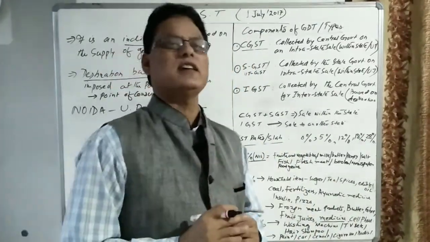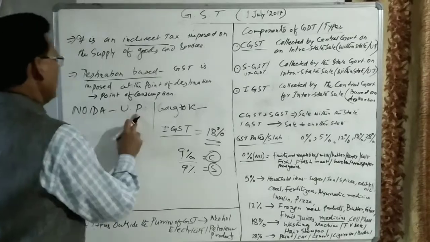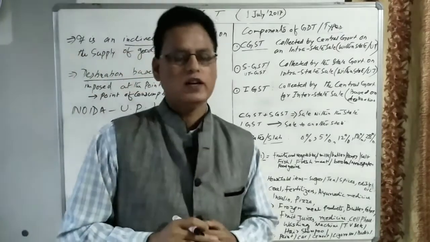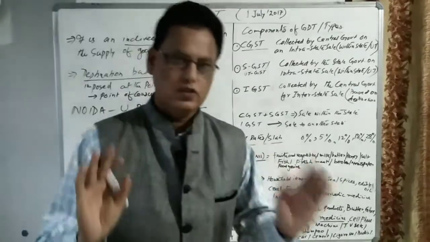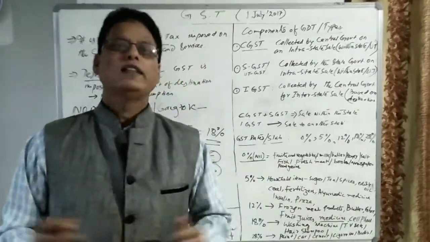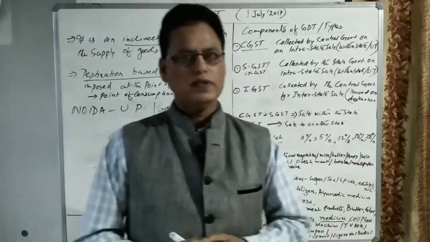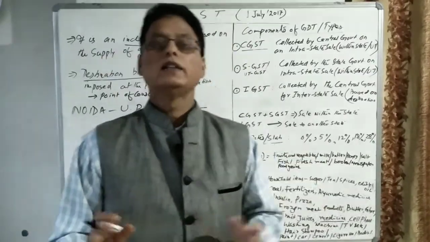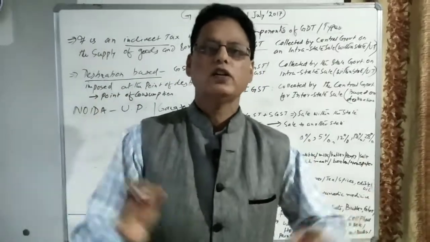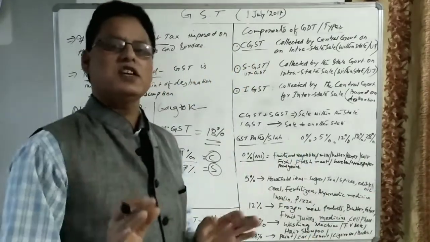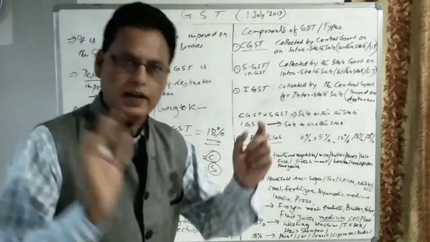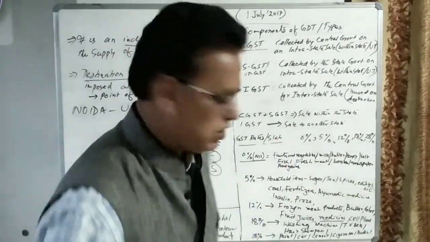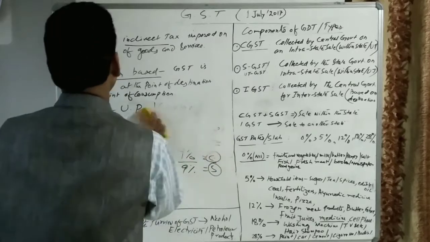So in this, let us see what happened. The Noida government, the UP government, does not get the share of GST. So what has the UP government got? They have given employment to the people of the state, but they will not get a part of the share of the GST. GST will be distributed between the central government and the state government. So on this basis, let us see what happened.